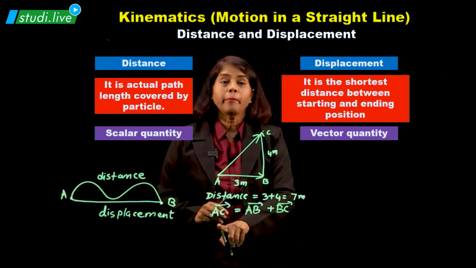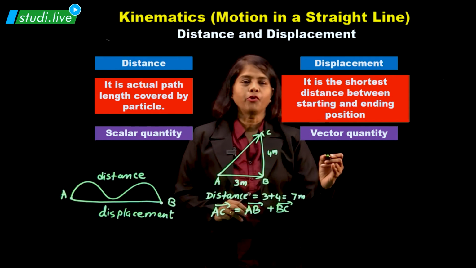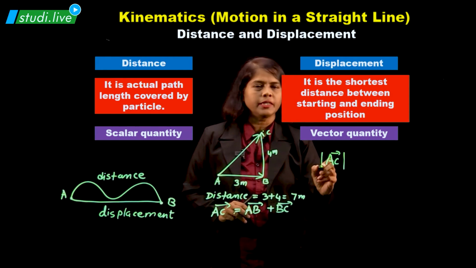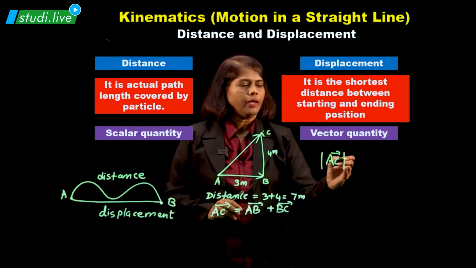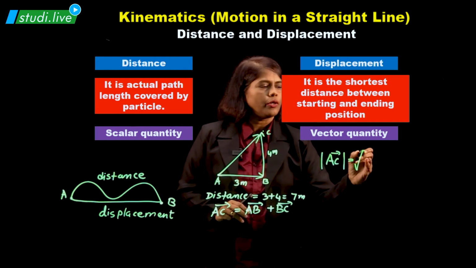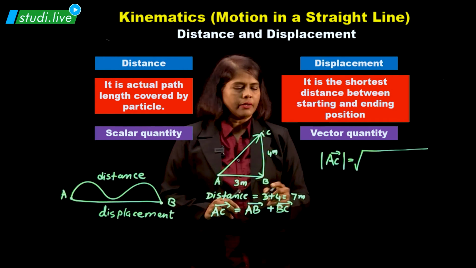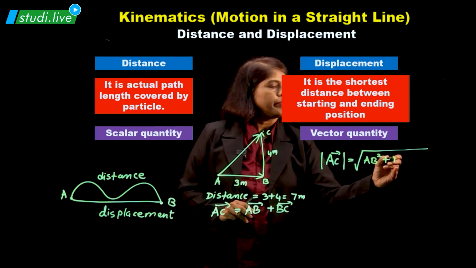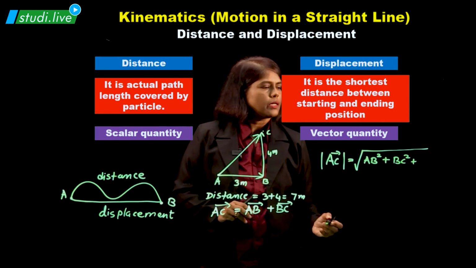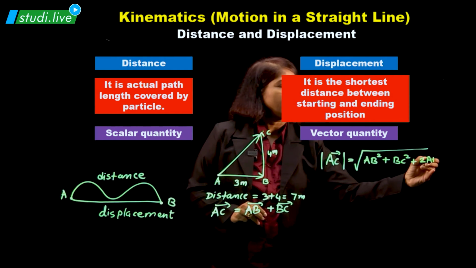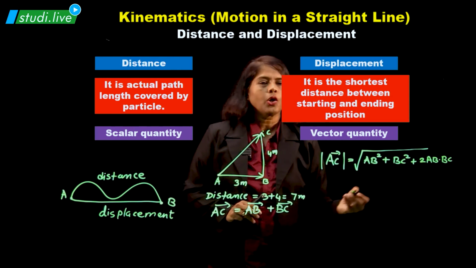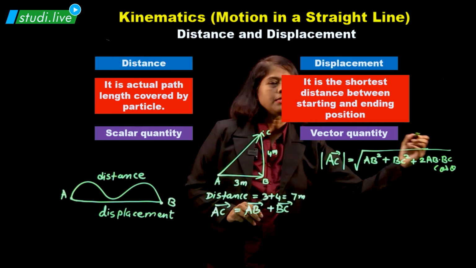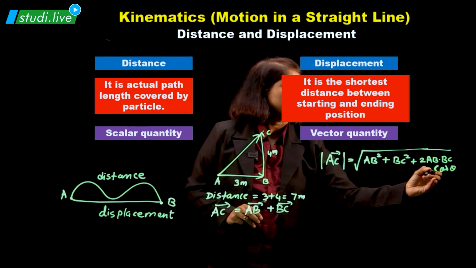But if I want the magnitude, there is a formula: the magnitude of AC, written as modulus, is the square root of AB squared plus BC squared plus 2 AB BC cos theta. This is the formula you have to remember.